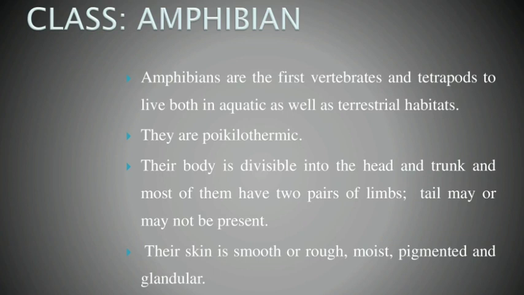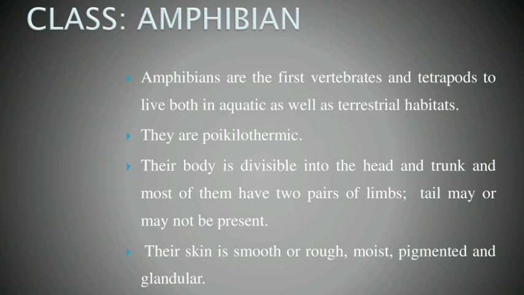So the amphibians are poikilothermic, and mammals are homeothermic, with a stable temperature. But poikilotherms cannot have a stable temperature, so based on conditions it changes. Can you differentiate and understand poikilothermic and homeothermic? I repeat, poikilothermic animals can change their temperature based on the conditions, but homeothermic animals have a stable temperature. The temperature cannot be changed. If the temperature exceeds the normal, it causes problems for those animals. Can you understand, ma'am?